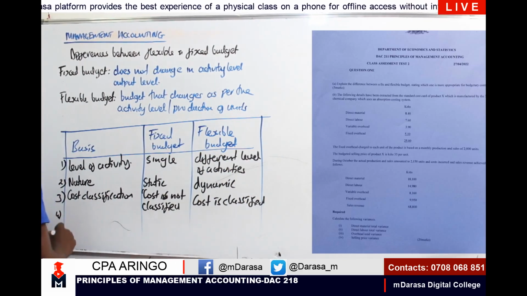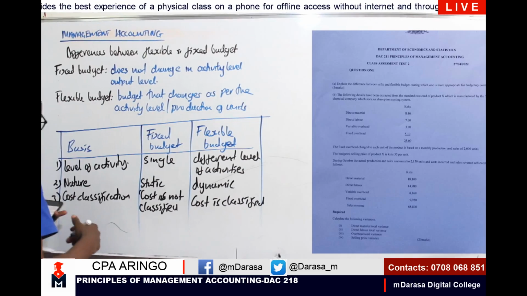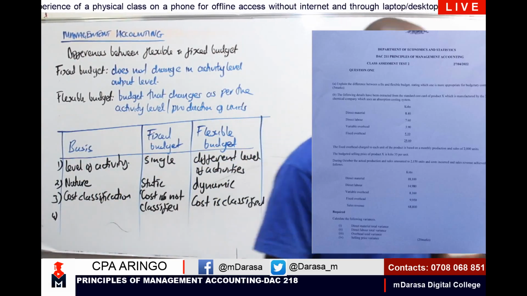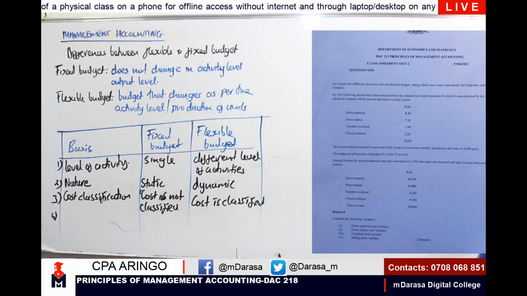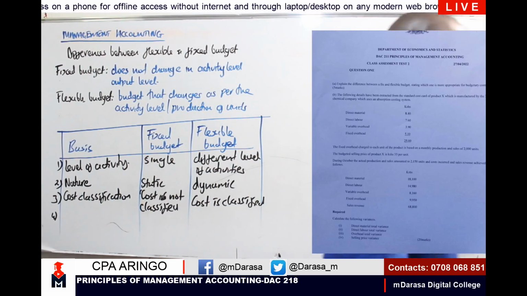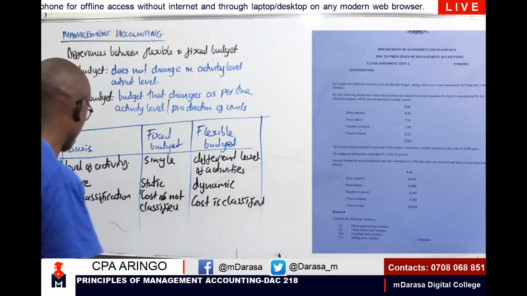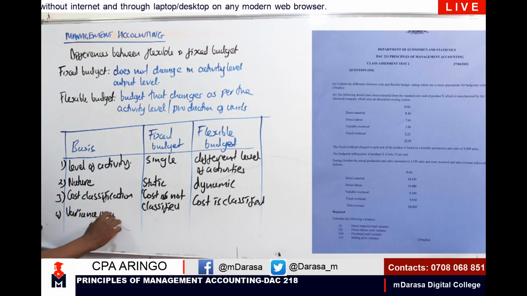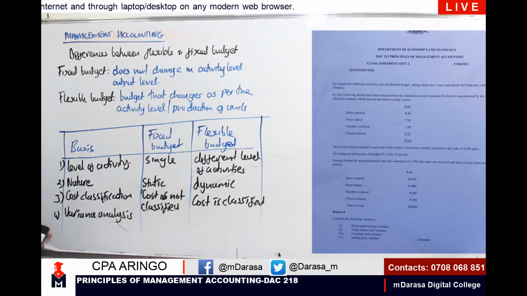We can go on and on. Talk about the aspect to do with the use. How is it being used? Talk about the aspect of variance analysis and so many other points of difference. For example, when you are talking on the basis of variance analysis, our next concept will also be looking at variance analysis.